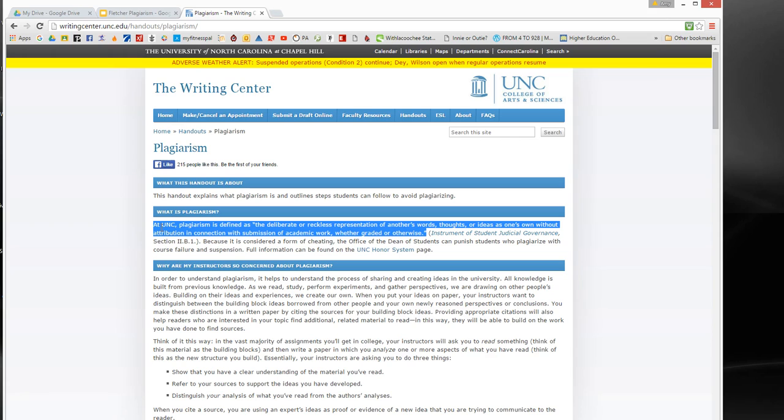That defines what the University of North Carolina says is plagiarism. And notice that it says plagiarism is defined as the deliberate or reckless representation of another's words, thoughts, or ideas as one's own without basically giving them credit. So we're going to select that and do your Control-C to copy.